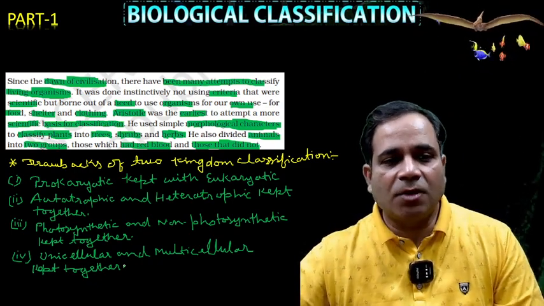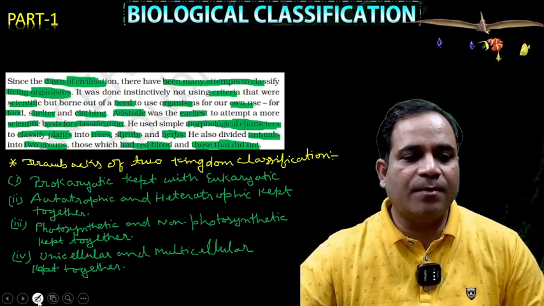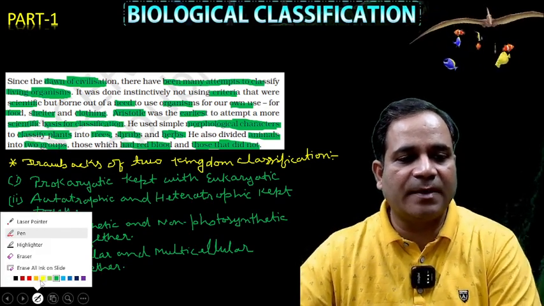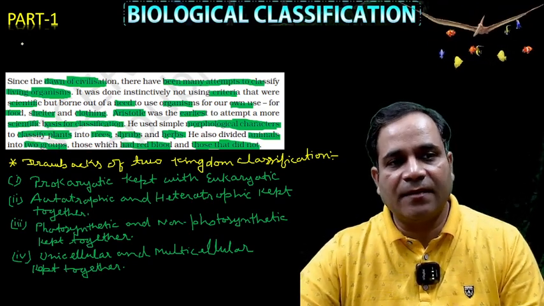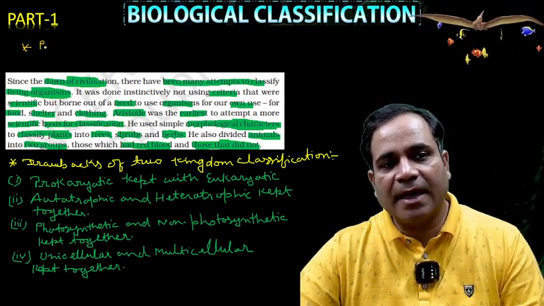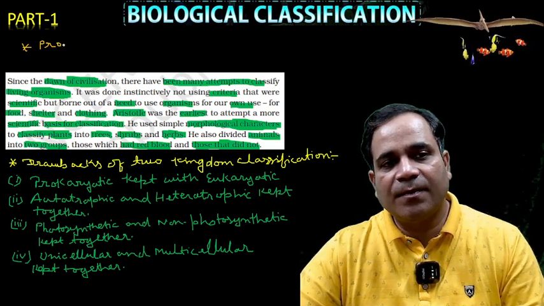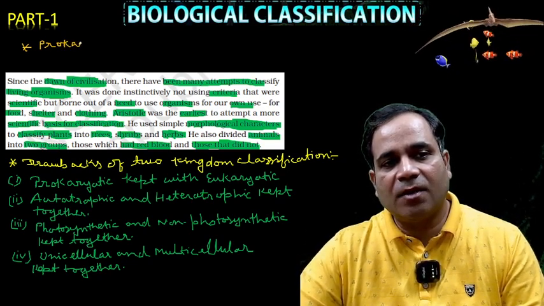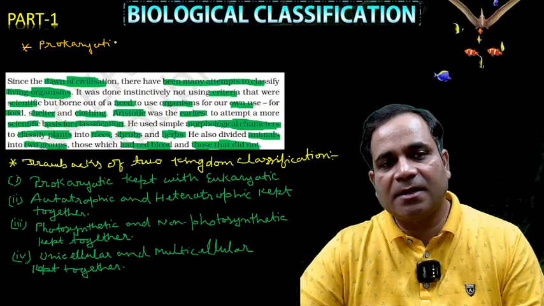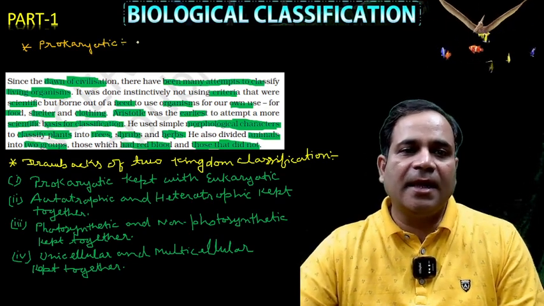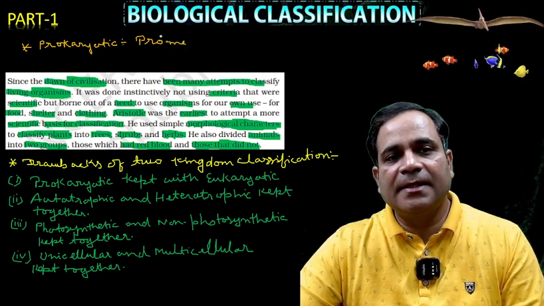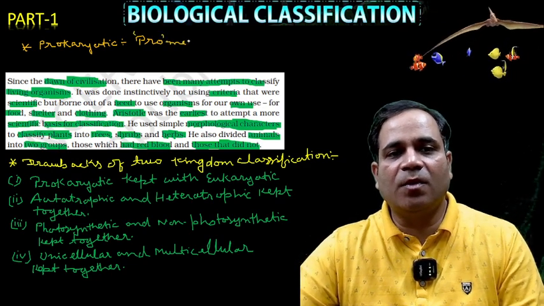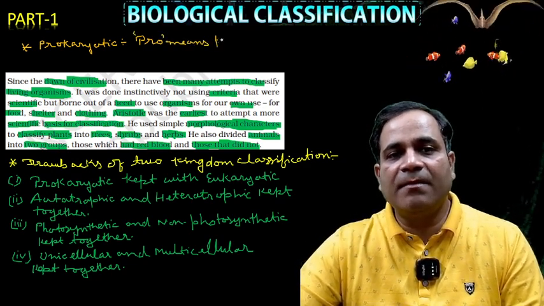See, if you don't know, my dear, this is very important to know before we proceed. See what I'm writing here: prokaryotic. Pro means what? Pro means primitive, my dear.